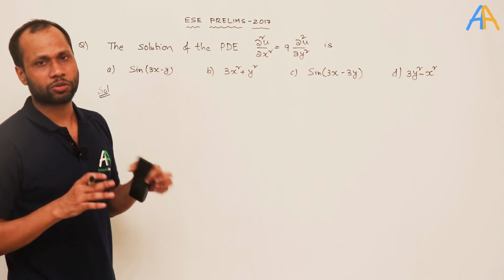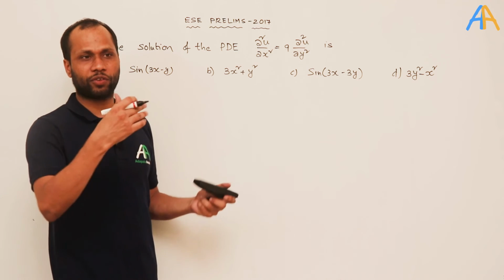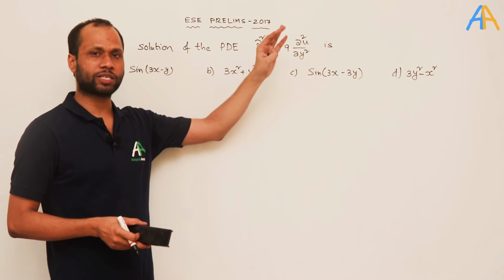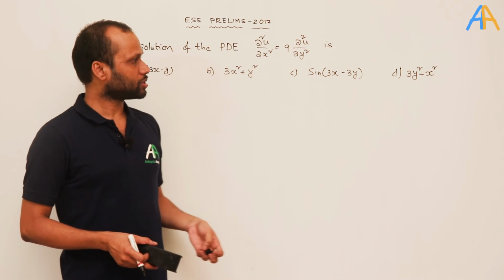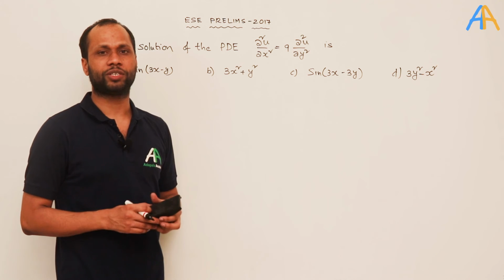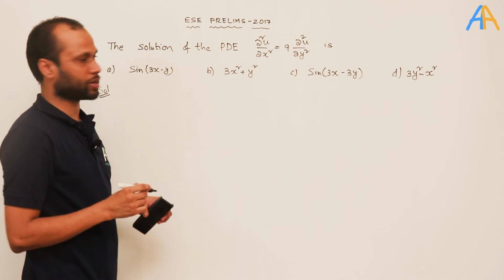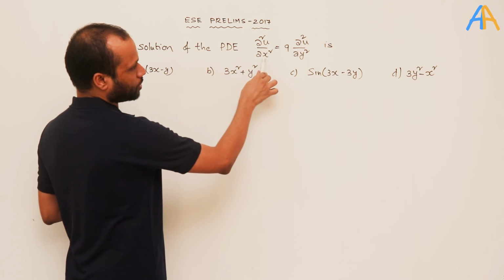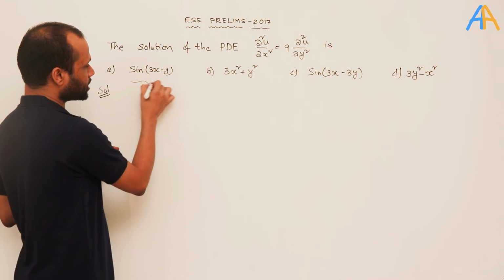The other method is a more standard method, where you know from theory the different methods possible to solve a given differential equation. That will be slightly lengthier, particularly keeping in view the competitive exams. The best option is to substitute the given options and find out which is the right one. Now let us substitute, suppose option A, sin(3x minus y). For that we need to find its second derivative with respect to x and second derivative with respect to y. Now let us treat this as u.